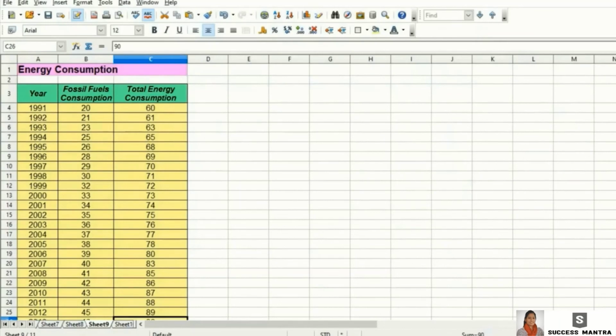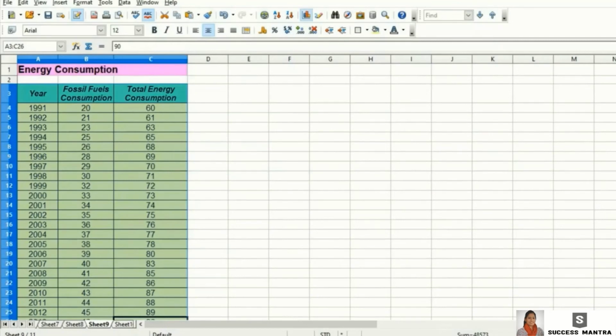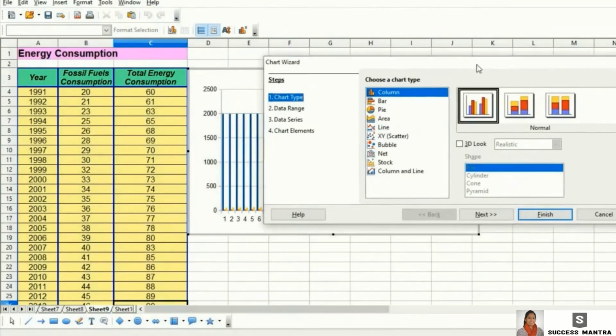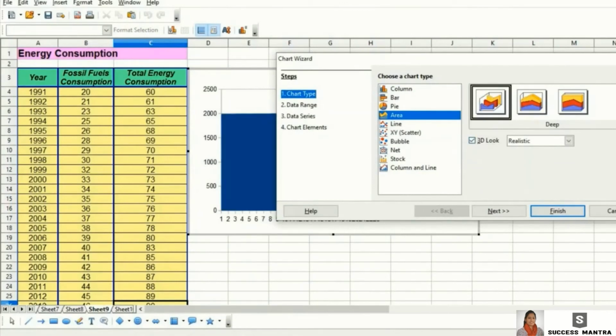This is the energy consumption for various years. I want to add the total energy plus how much will be the fossil fuel consumption. So I go for an area chart here. This is the area option. You can have a 3D look if you want.